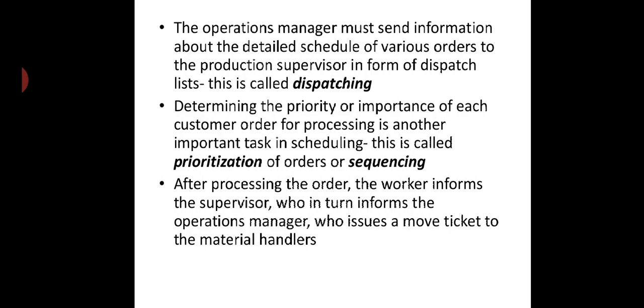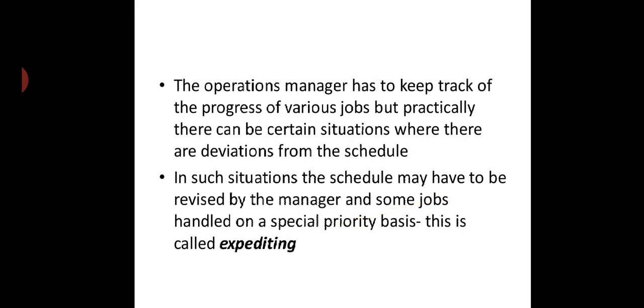After processing the order, the worker informs the supervisor, who in turn informs the operation manager, who issues a move ticket to the material handler. The operation manager has to keep track of the progress of various jobs, but practically there can be certain situations where there are deviations from the schedule. In such situations, the schedule may have to be revised by the manager, and some jobs handled on a special priority basis. This is called expediting, right?